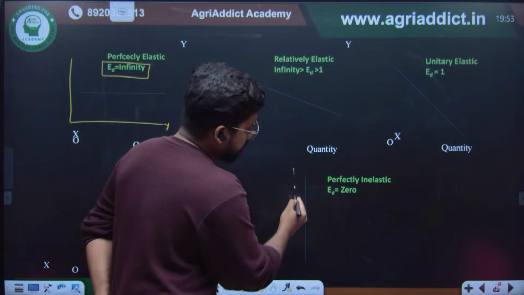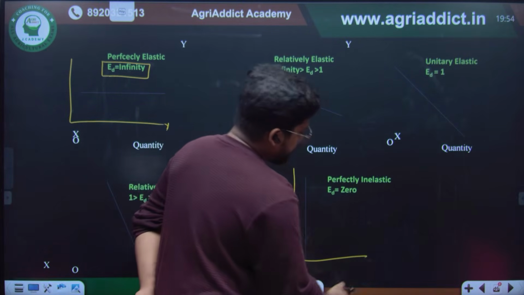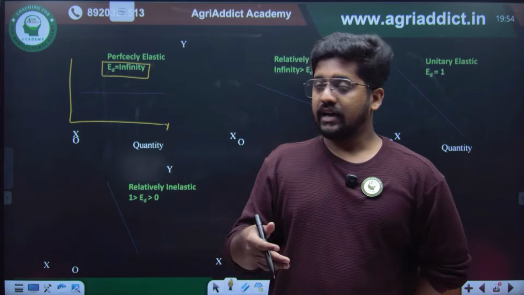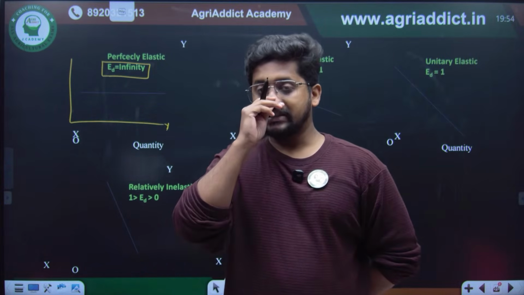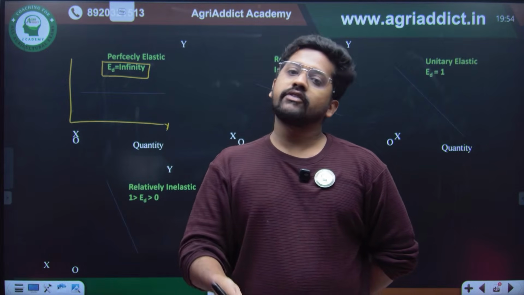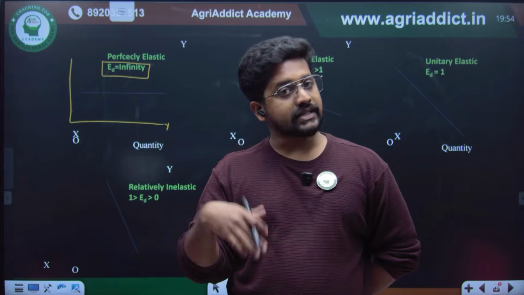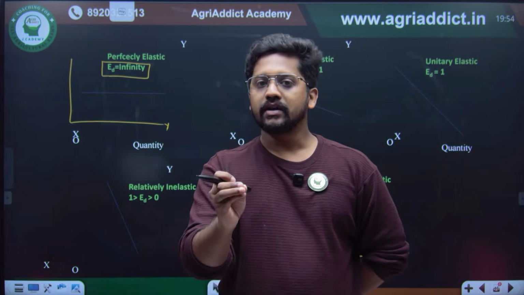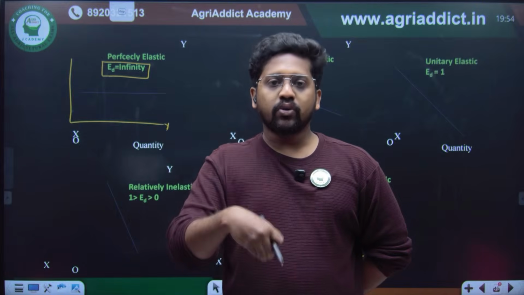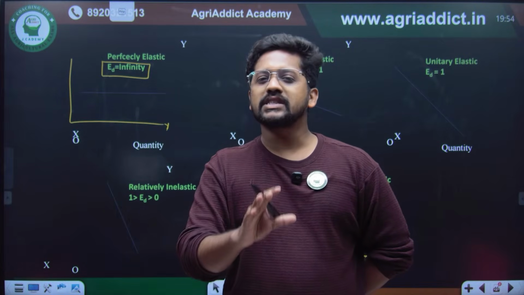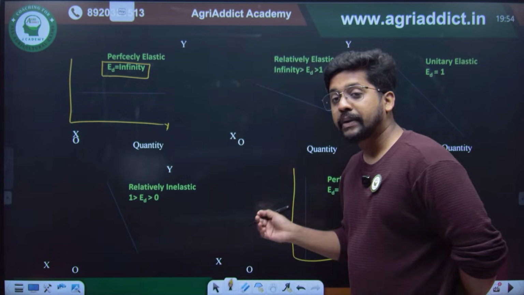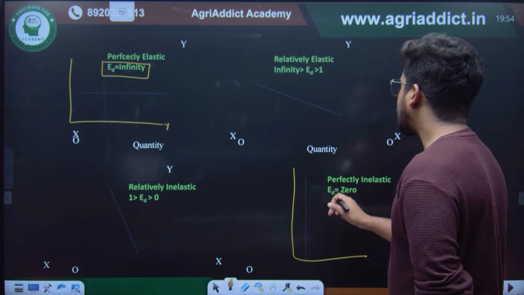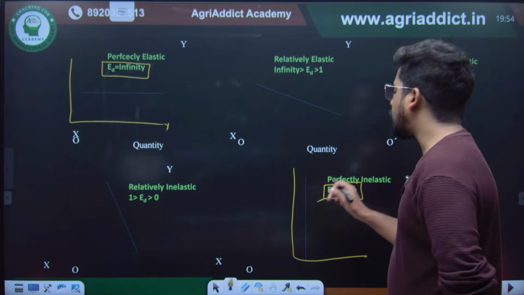When we are coming to the perfectly inelastic demand curve, no matter what the price change is, the quantity demanded will be the same. Imagine that you are consuming salt. Even if the price has reduced or increased, the quantity of salt that you are putting in your meal will be the same, because below or above that quantity will be very difficult for you, right? So no matter what the price is, the quantity demanded for salt will be the same. Therefore the elasticity of demand will be 0 and this is perfectly inelastic.